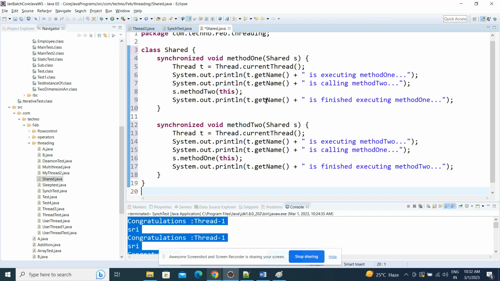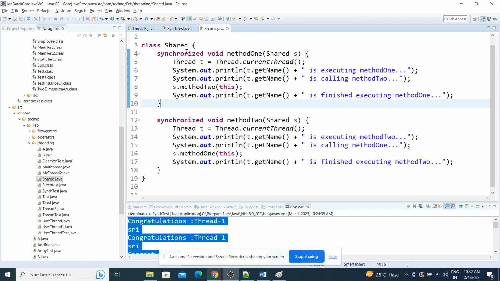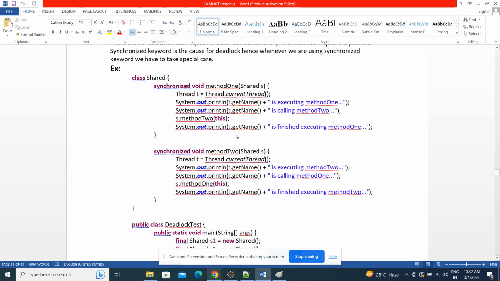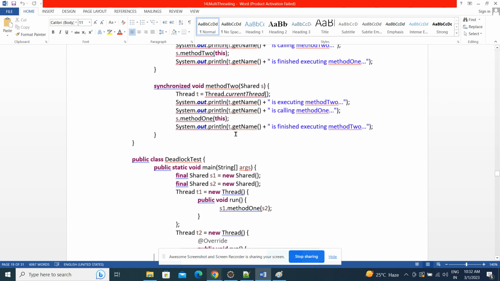So what I'm doing here: I have created one class. Both are synchronized methods. Method m1 takes an object of the Shared class, the same class, and method m2 also takes a Shared class object. Now this is one class. Next, we'll create some threads.